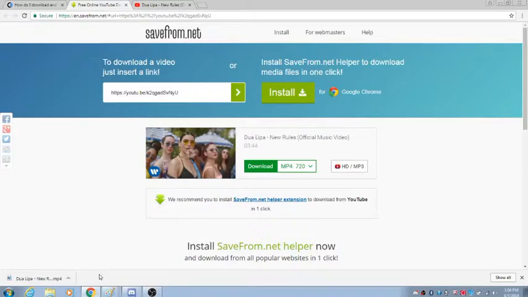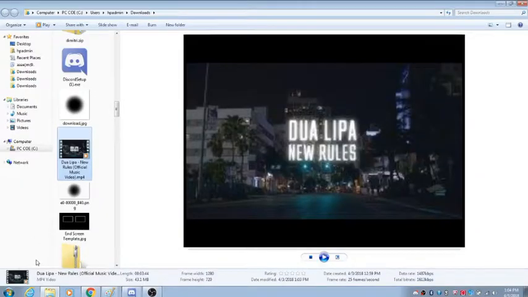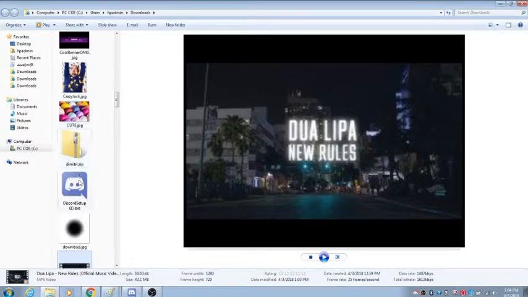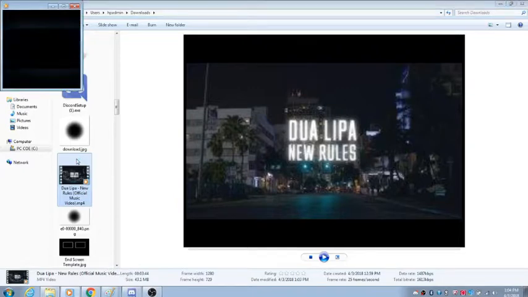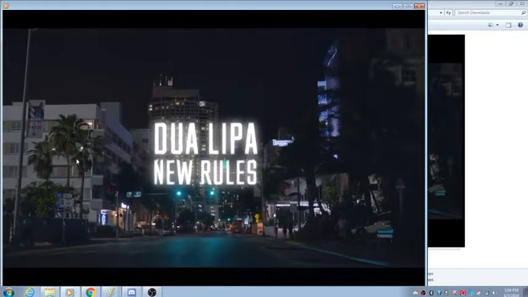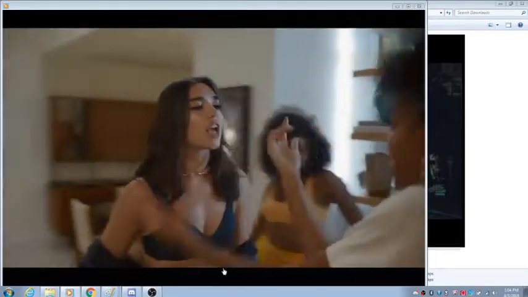So we now have this. So you just show in folder. So you have this over here. Okay, where is it? Okay, it's over here. Now just double click and it will load. Just lower the volume. Okay, so now we have it. See? It's HD.